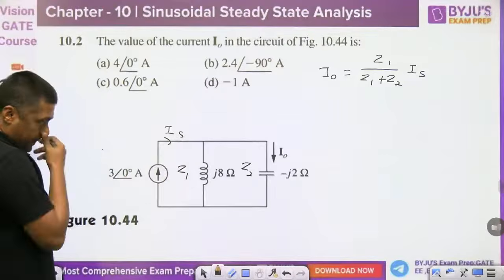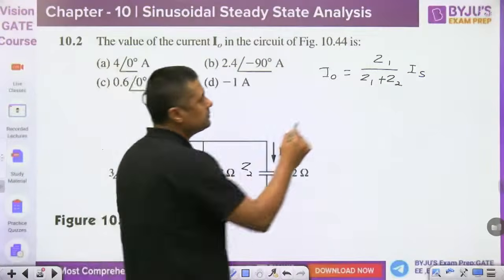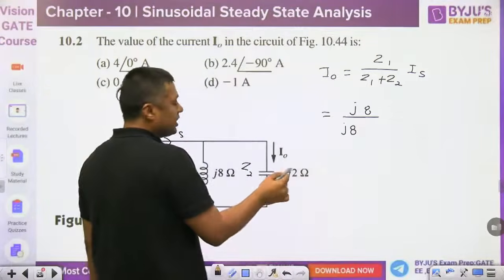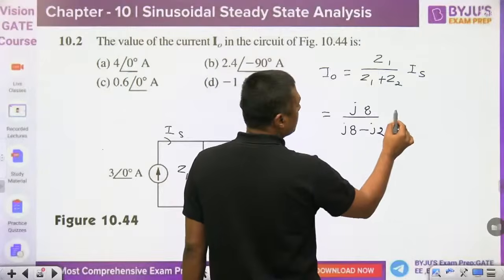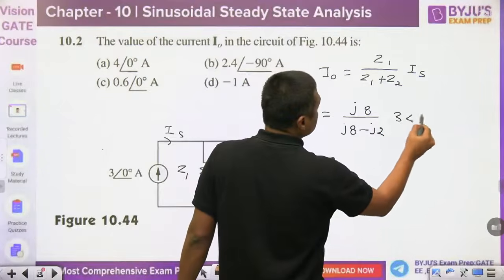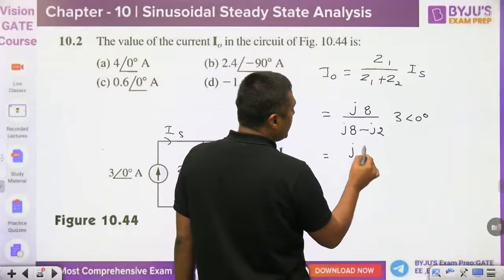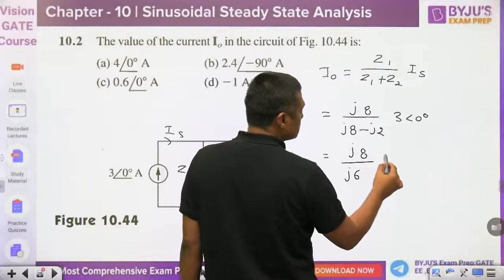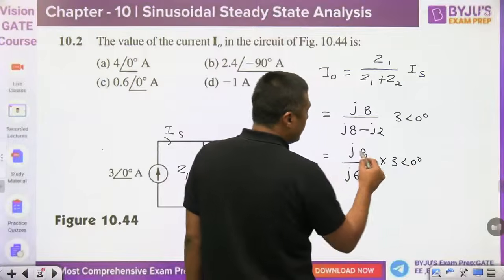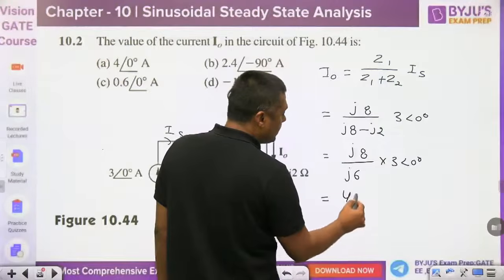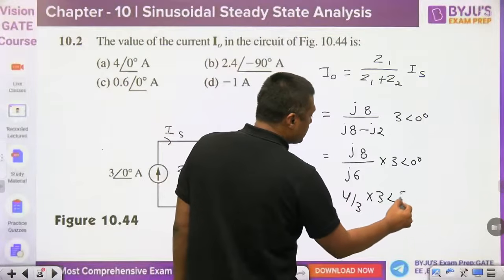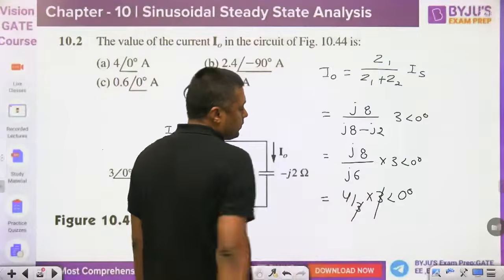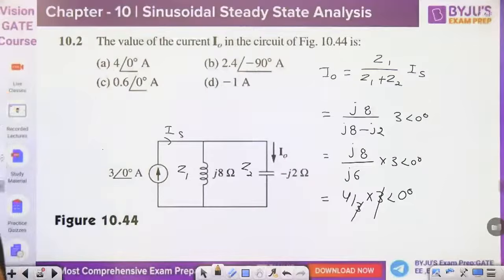This is the IS. Then what is the Z1? J8. What is the Z2? Minus J2. IS is 3. Then it will become J8 upon J6. J cancels. 8 by 6 means 4 by 3 into 3 angle of 0 degree. This cancels out. What is this? 4 angle 0.